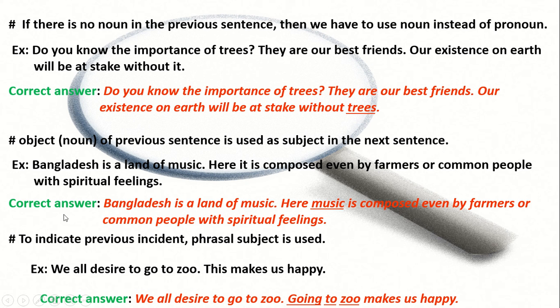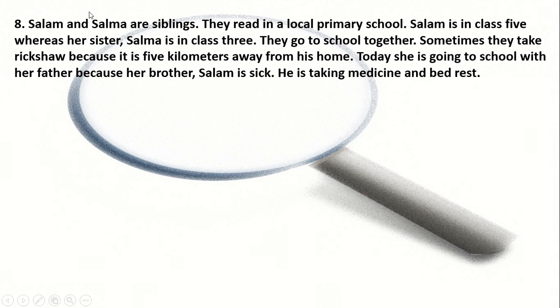Now we will solve the exercise that was shown first. Salam and Salma are siblings. They read in a local primary school. Salam is in class 5, whereas her sister Salma is in class 3.